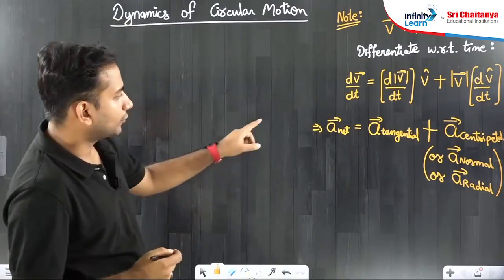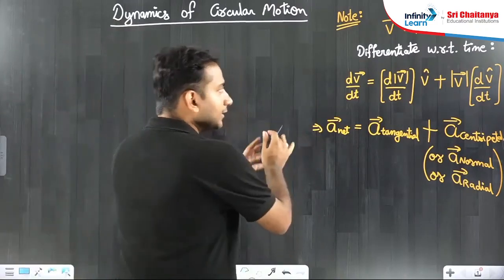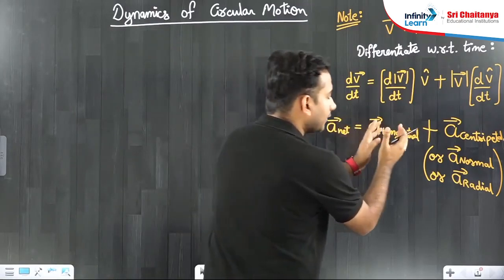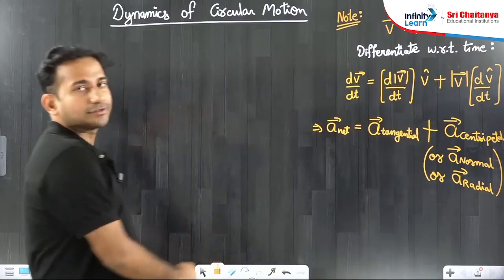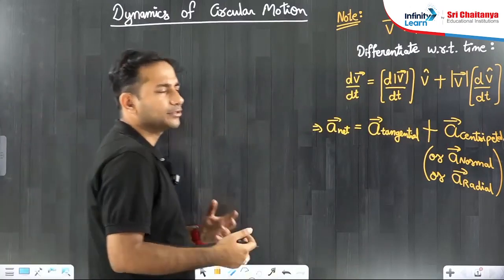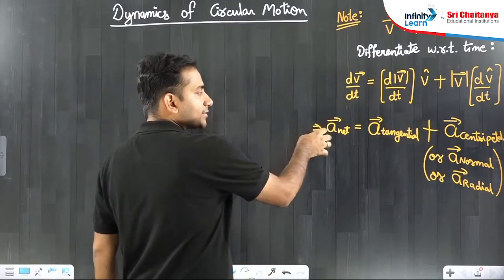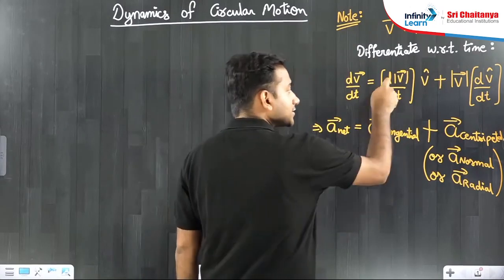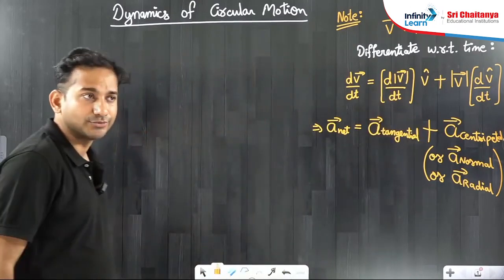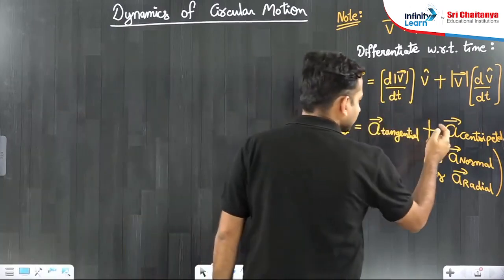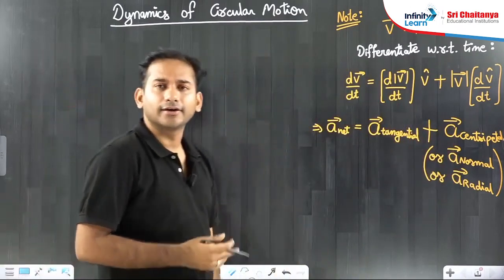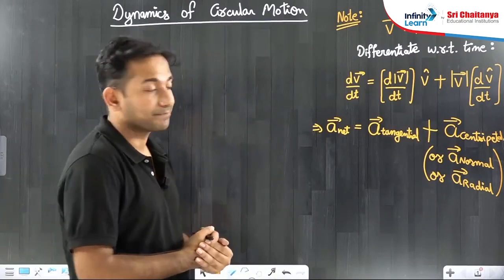Fine. So basically what we have learnt is that in case of circular motion, the net acceleration will be the vector addition, or you can say the combination, of both. So net acceleration's responsibility is to change the velocity vector, tangential acceleration's responsibility is to change the magnitude, and centripetal or normal or radial acceleration's responsibility is to change only the direction of velocity.